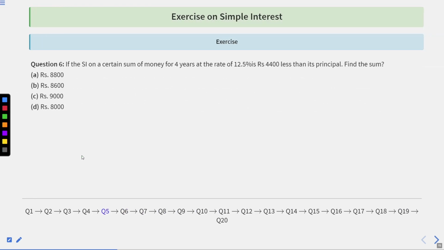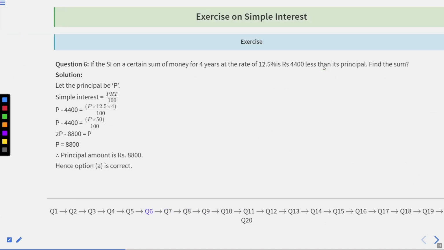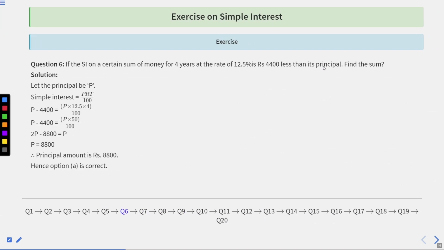Question number 6. If the simple interest on a certain sum of money for 4 years at the rate of 12.5% is 4,400 less than its principal, find the sum. Let us now have a look at the solution.